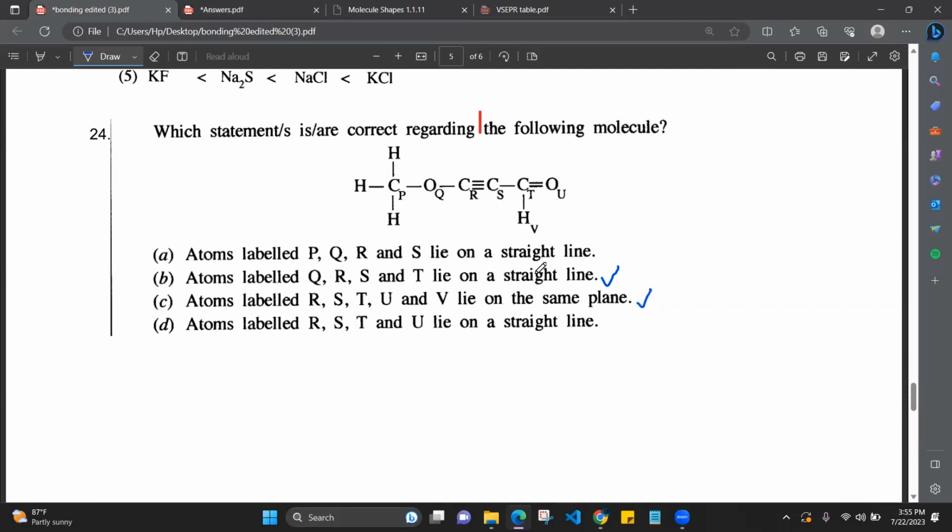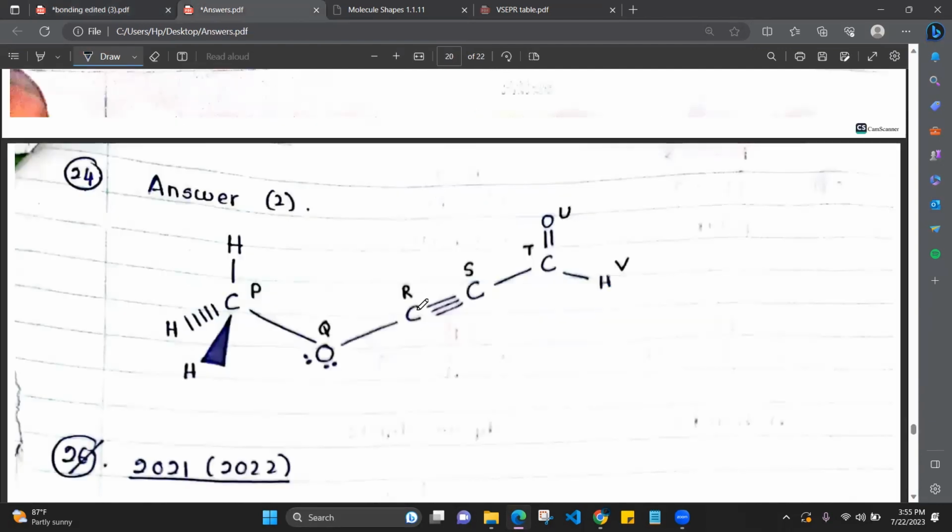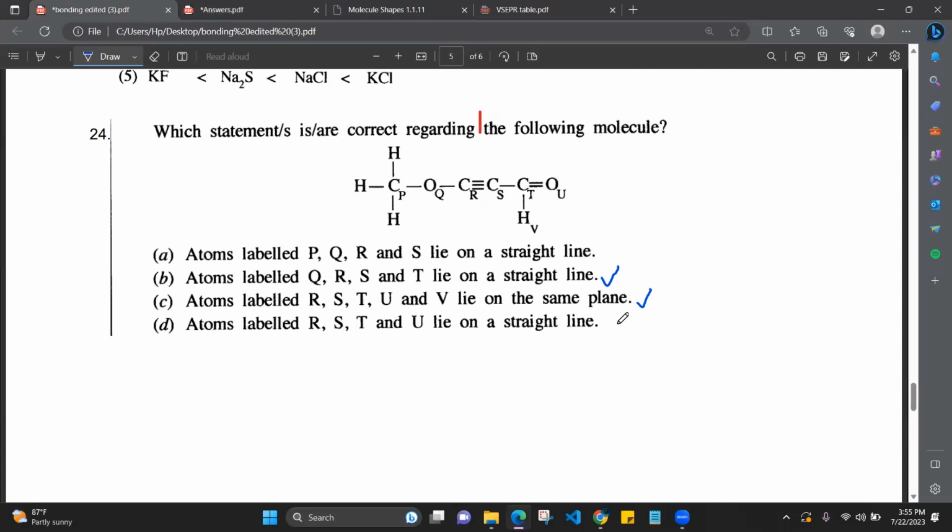Then when B and C are correct, you have to check the D statement. Atoms labeled R, S, T, and U lie on a straight line. Is it on a straight line? No, right? Because this is trigonal planar, it has a bond angle of 120 degrees. So obviously it is not on a straight line. So the D statement is wrong. B and C correct means answer number 2.